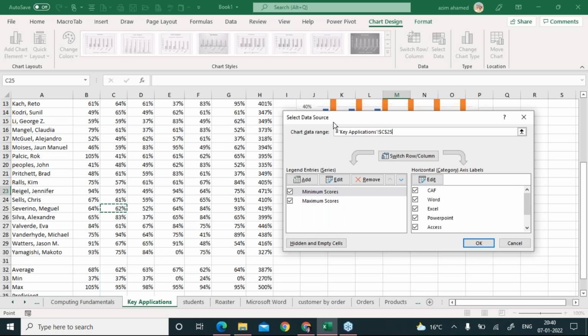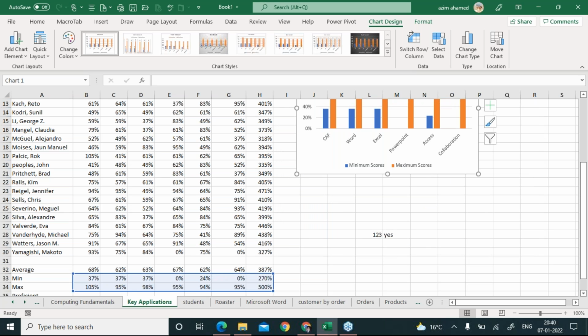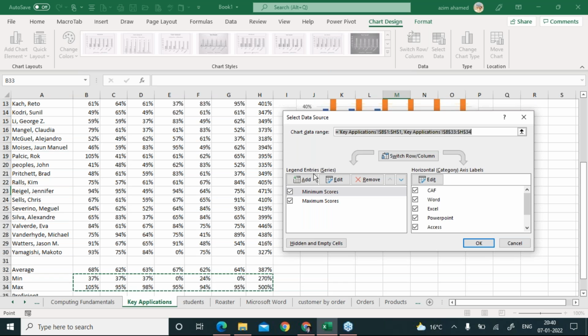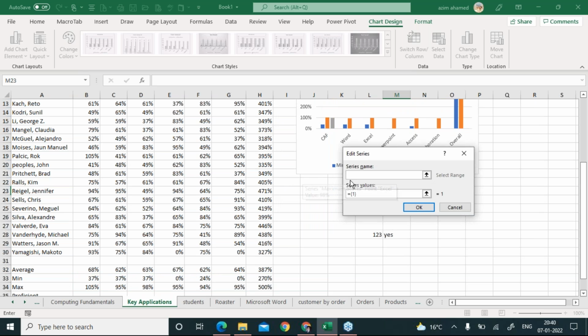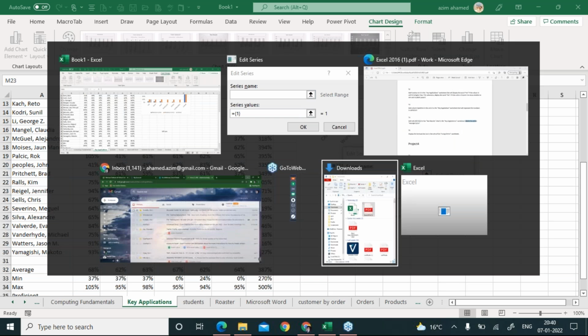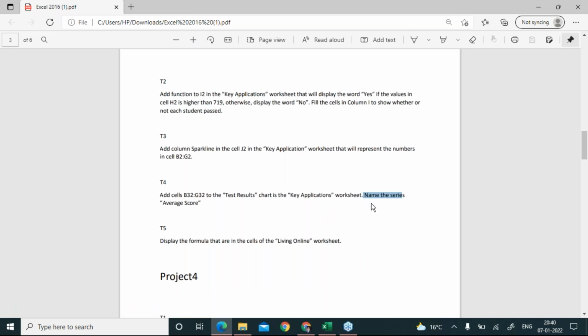So you have to select this chart and come to the chart designs and click on select data, and this window will appear. Now you have to click on this add option. When you click on add, it will ask you for the series name, and just look at the question, everybody.